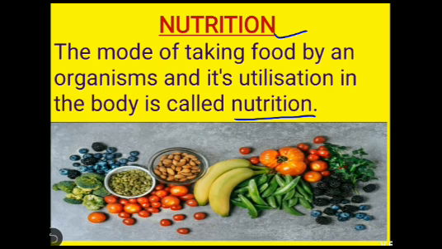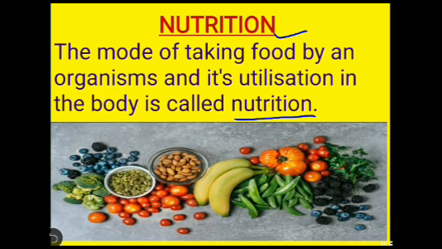Some organisms like plants and some bacteria prepare their own food by using water, carbon dioxide and minerals. But the other animals like human being, rabbit, tiger, lion, etc., they cannot prepare their own food.